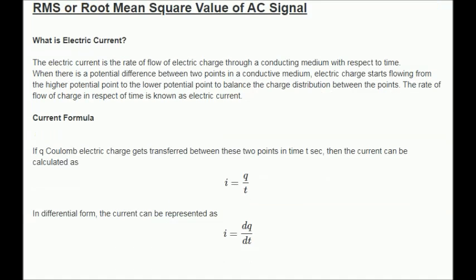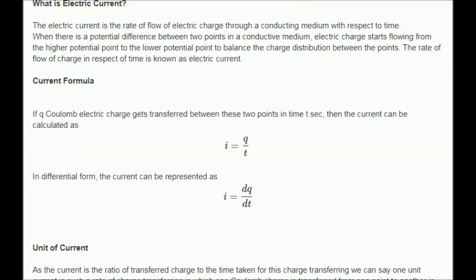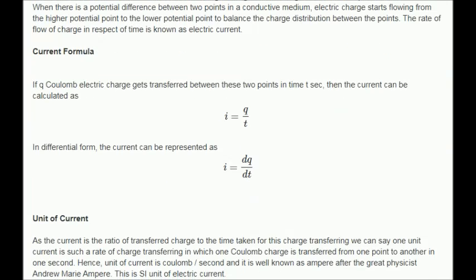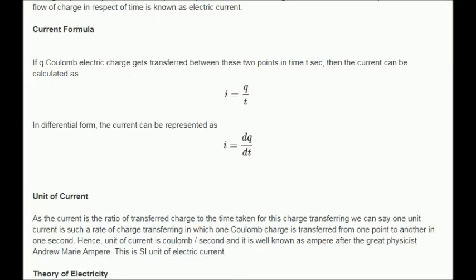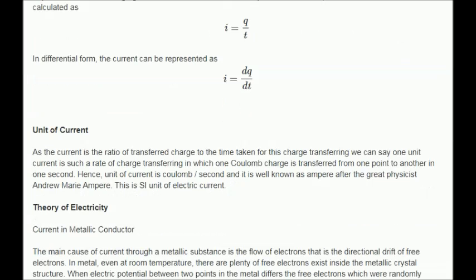Current formula. If Q coulomb electric charge gets transferred between these 2 points in time t sec, then the current can be calculated as I equal Q divided by t. Similarly, in differential form, the current can be represented as I equal dQ over dt.